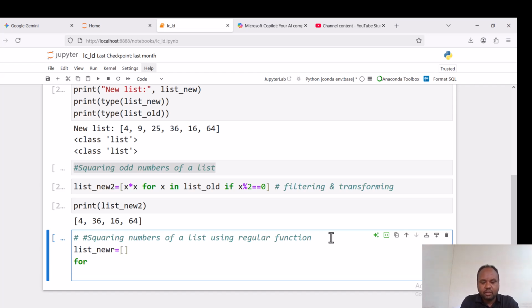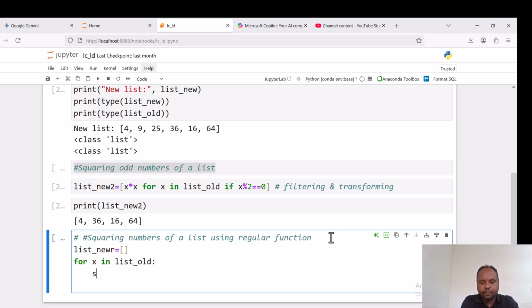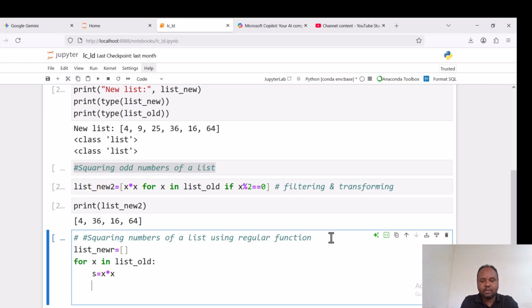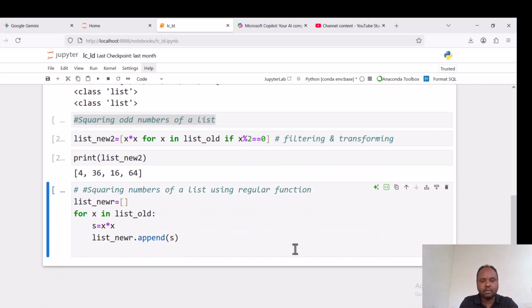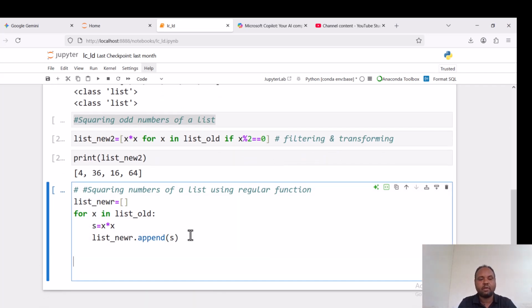Therefore, list new regular, for x in list old, then s is the squaring, x times x. This is the expression. Then this s is to be appended to this list, right? Therefore, list new regular append every result in s. Therefore, let us see what's the result of the new list.